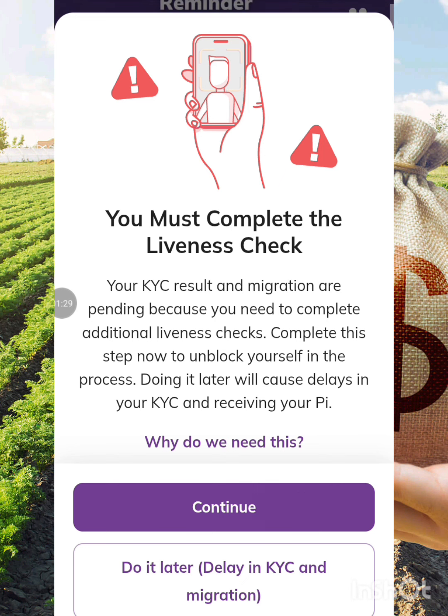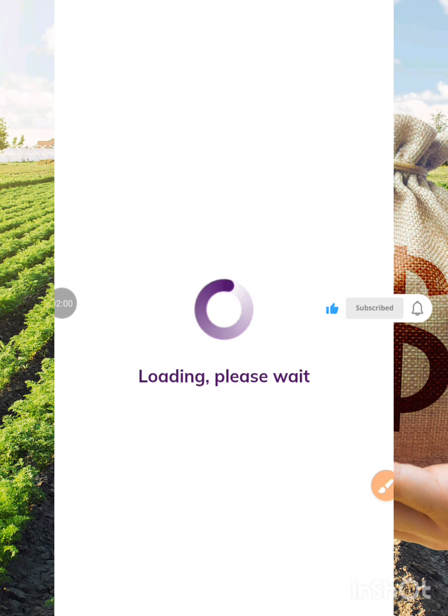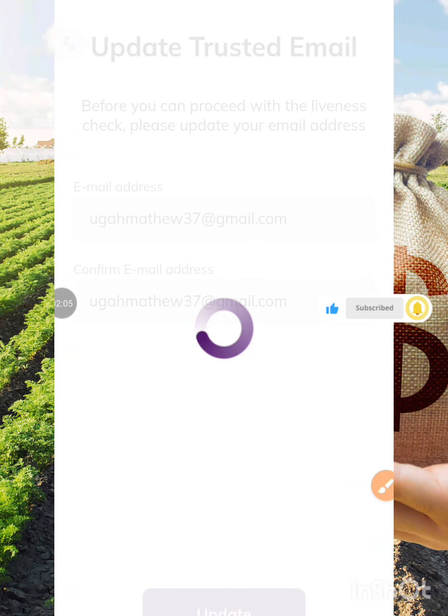So as you can see, I asked, why do we need this? They said, well, the only thing you need to do now is to click on this continue button. As you can see, it's written over here that if you do it later it will delay your migration. So the only thing you need to do is to click on the continue button. Once you click on the continue button, it will take you directly to the main page. It will take you to camera.